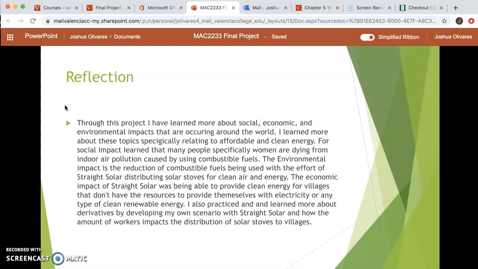I also practiced and learned more about derivatives by developing my own scenario with Stray Solar and how the number of workers impacts the distribution of solar stoves to villages.